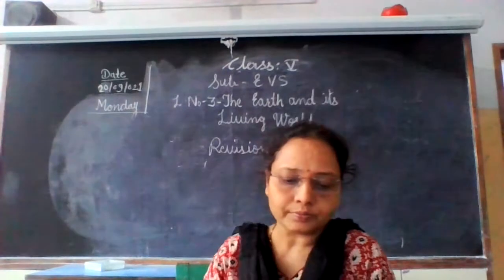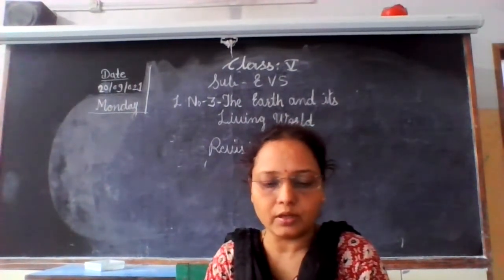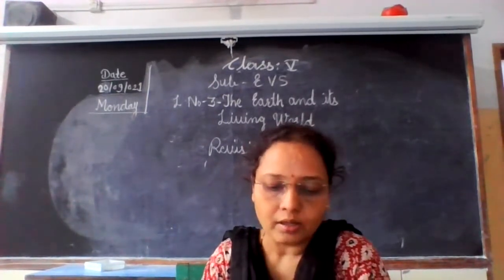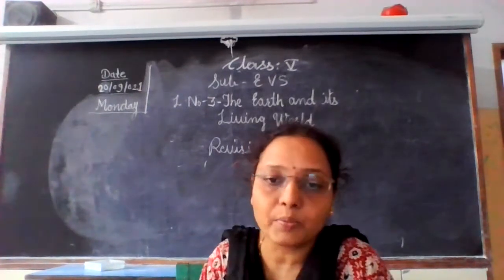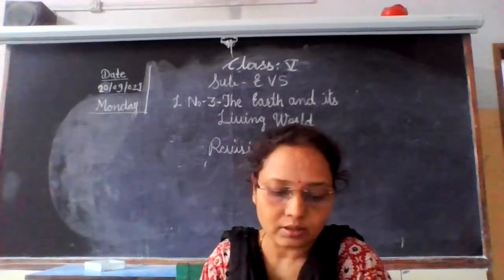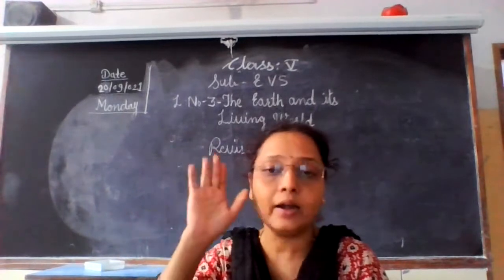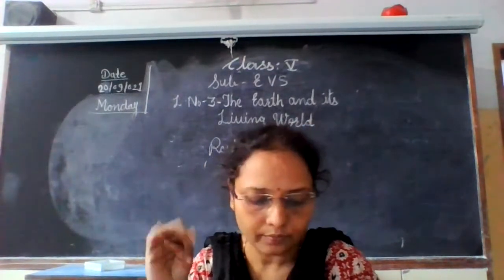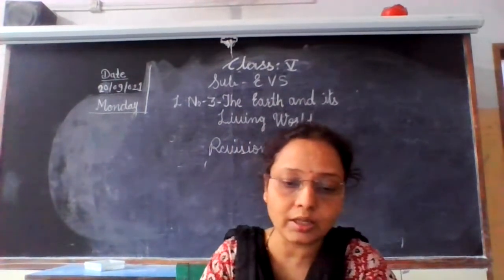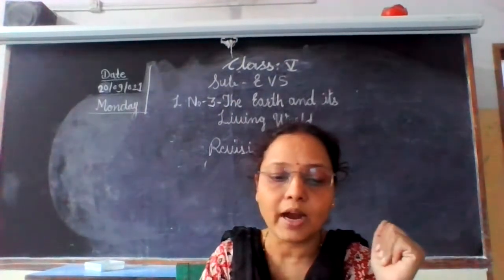The lithosphere, hydrosphere and atmosphere are three different layers, the envelope of the earth. The biosphere spreads in all the other three spheres, lithosphere, hydrosphere and atmosphere.